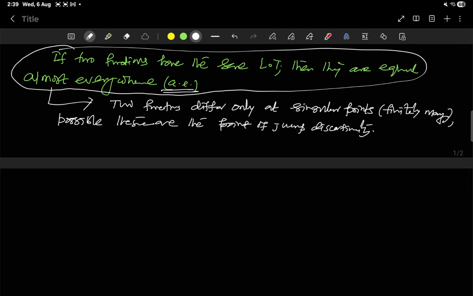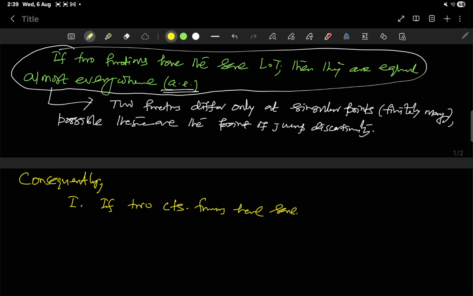To simplify, consequently, if two continuous functions have the same Laplace transform, then they are completely identical. So this is the case of continuity.